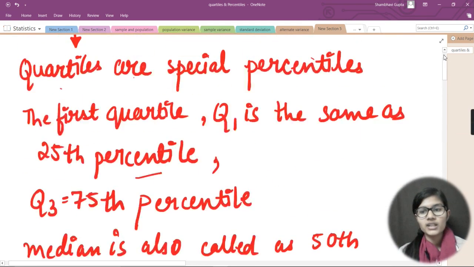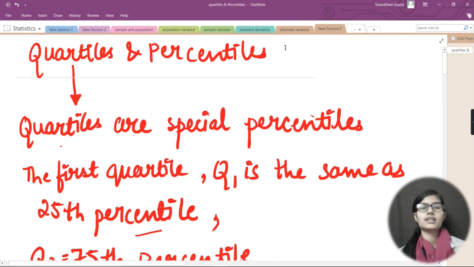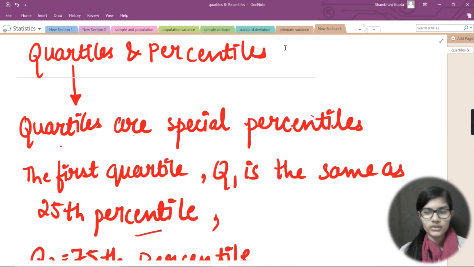So I hope I made potential outliers, quartiles and percentiles, all these three topics very clear to you. I hope you got the points about how to find these potential outliers. If you have any doubts, you can rewatch the videos or ask your doubts in the comment box, right? So this is all for this video. Till then, thank you and bye bye.